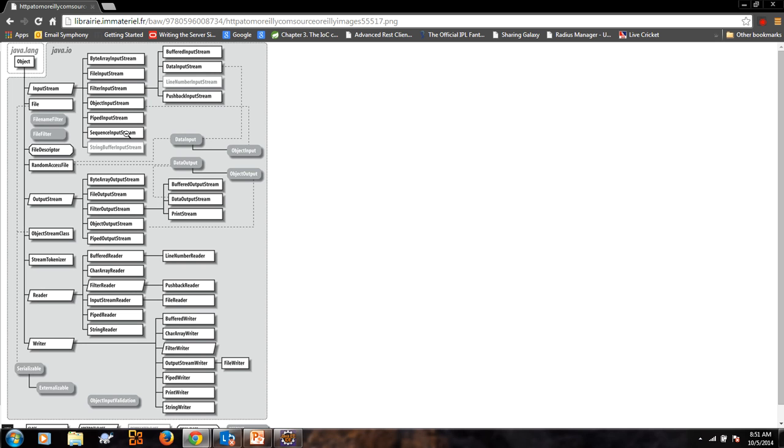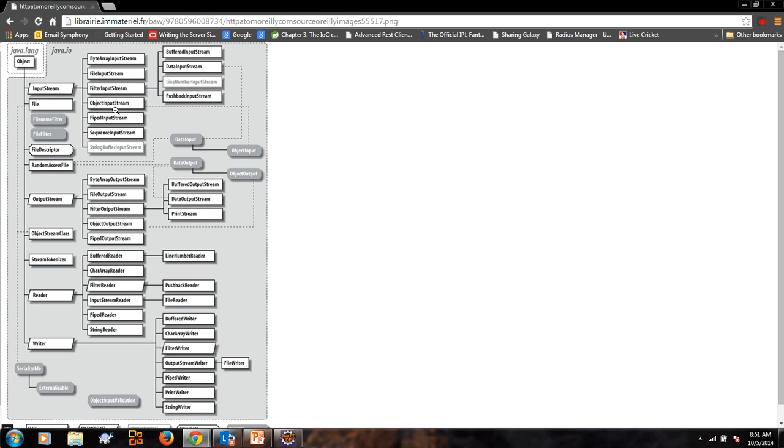But the classes we will be talking about are those extended from input stream, the file input stream and object input stream. Object input stream is what I used while doing serialization, because there we are writing the object to a file. So file input stream, we will read from the file.